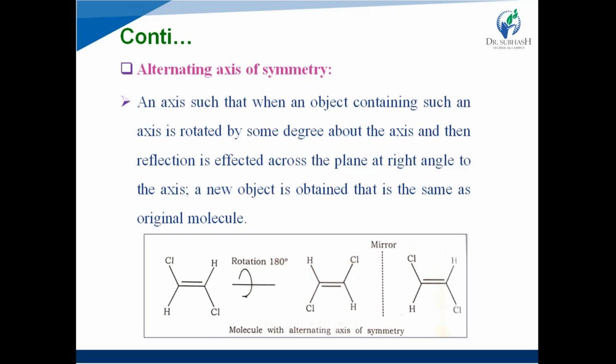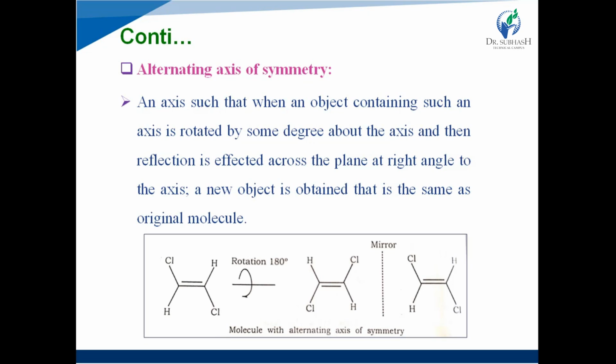Here the trans molecule is taken, right? When the trans 1,2-dichloroethene molecule is rotated 180 degrees through an imaginary axis, it will produce a new isomer, and the mirror image of this new molecule is the same as the original molecule, and it also makes the molecule achiral, right?